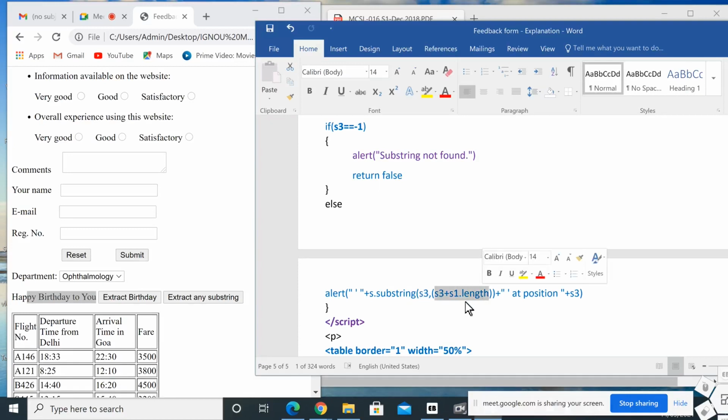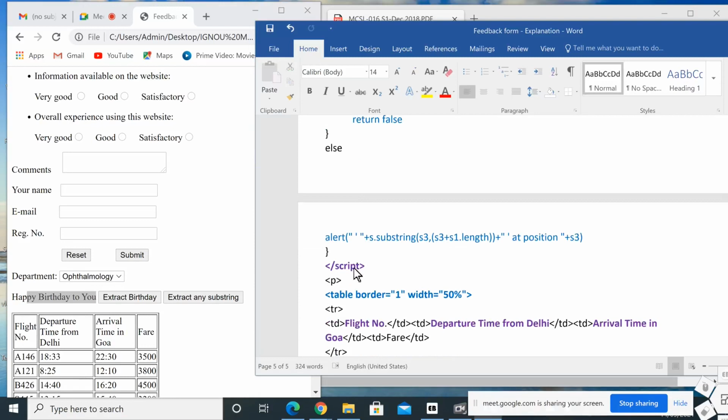S3 plus S1 dot length. S1 dot length means the length that we are using for finding the total number of characters in a string. So S3 plus S1 dot length, it's not a function, it's a method, so there is no opening and closing bracket. It will print at position S3. So this is the code for extracting a substring from an overall string. You can change this S3 or S1 dot length minus something, and you can verify. Then here we close the script.